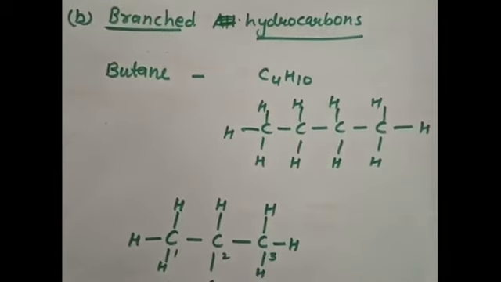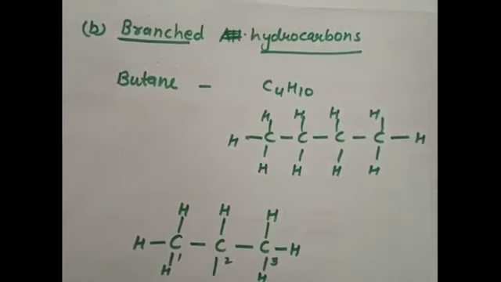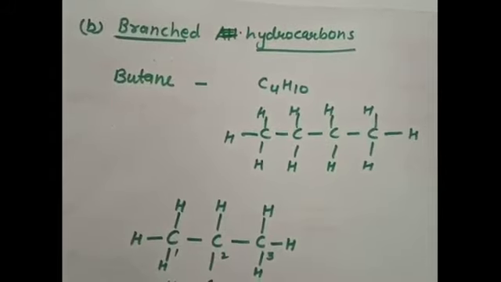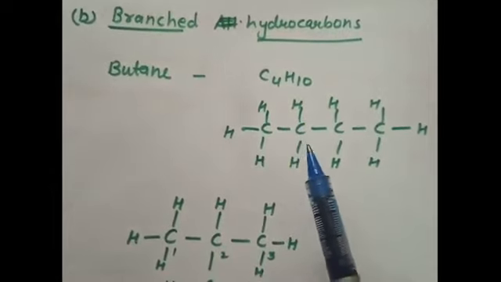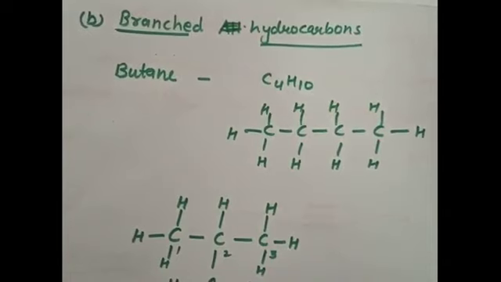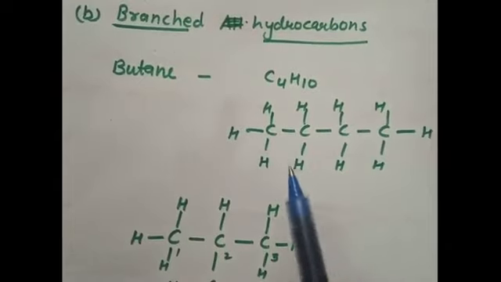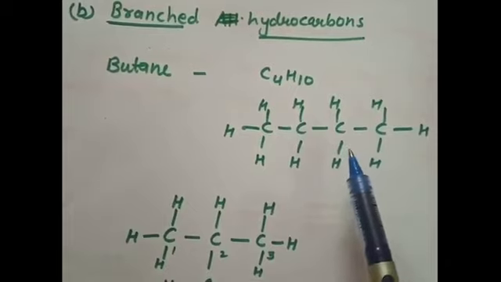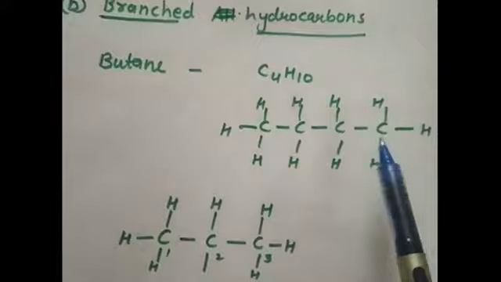Then second, we have to give the example of branched hydrocarbons. So branched hydrocarbons can be pentane, or we can take butane also. So butane has a formula C4H10. So C4H10, 4 carbon atoms, when they are bonding, they are making single bonds with each other, and their valencies are fulfilled by the hydrogen atoms. You can see that in case of a straight chain, it will look like this. This is butane, or you can call it n-butane, that is normal butane.